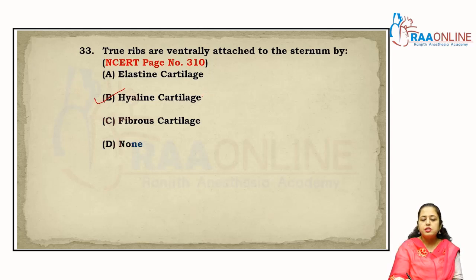Elastic cartilage is present in the vocal cords and the epiglottis, right?